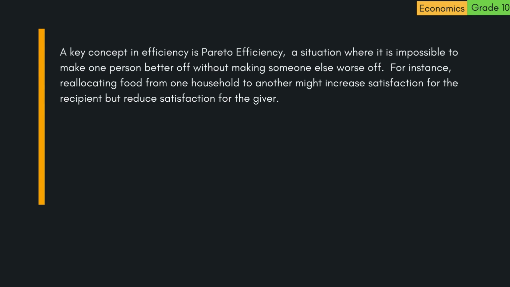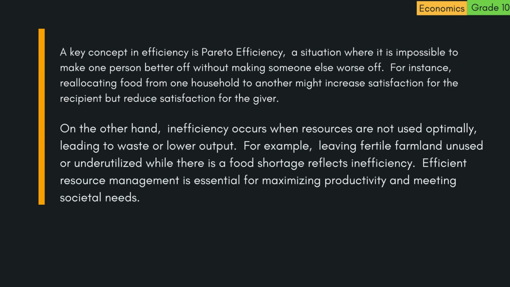For instance, reallocating food from one household to another might increase satisfaction for the recipient, but reduce satisfaction for the giver. On the other hand, inefficiency occurs when resources are not used optimally, leading to waste or lower output. For example, leaving fertile farmland unused or underutilized while there is a food shortage reflects inefficiency. Efficient resource management is essential for maximizing productivity and meeting societal needs.